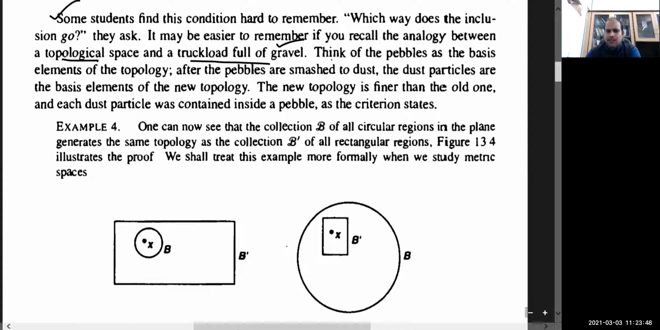Think of all pebbles as the basis element of the topology. After the pebbles are smashed to dust, meaning they are made even smaller, the dust particles are the basis element of the new topology. The new topology is finer than the older one, and each dust particle was contained inside a pebble as the criteria states. So to understand this, look at this example.